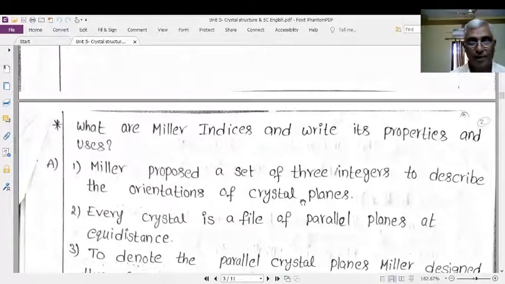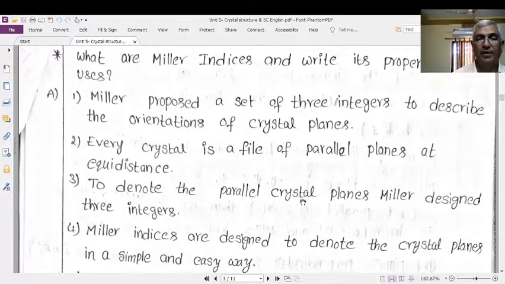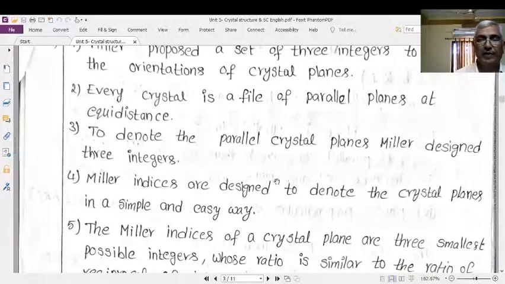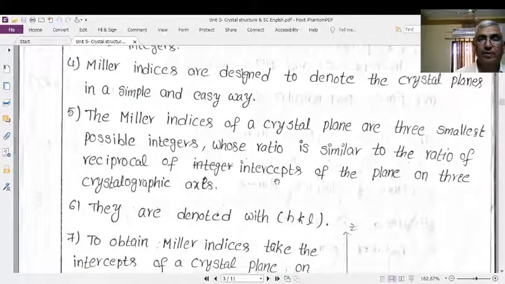Leave that one. Now come to the point. What are Miller indices? They are a set of three integers. They describe the orientations of each and every crystal plane. It means that crystal planes are denoted with three integers, which are known as the Miller indices.